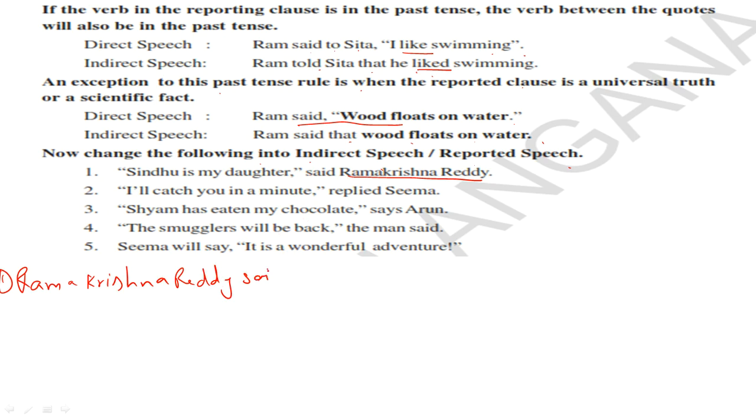Said is in past tense, so we will write said as it is, said that Sindhu. Sindhu will come as it is. What happens to is? It changes the tense: is becomes was. My becomes his daughter. Ramakrishna Reddy said that Sindhu was his daughter.